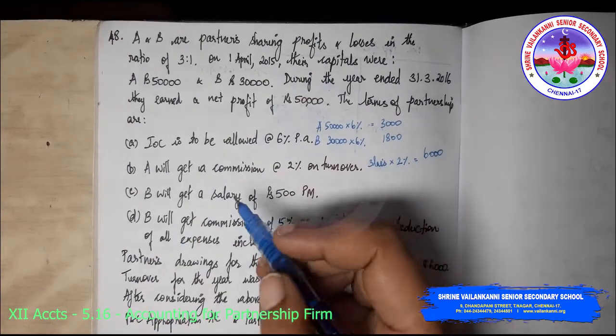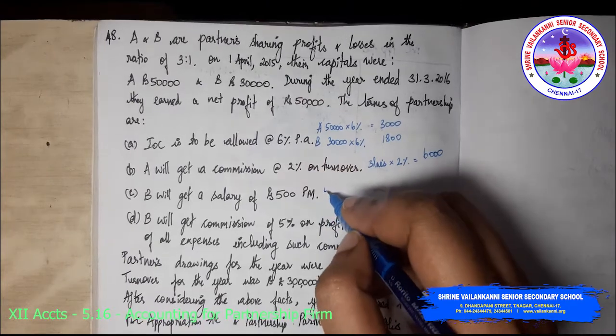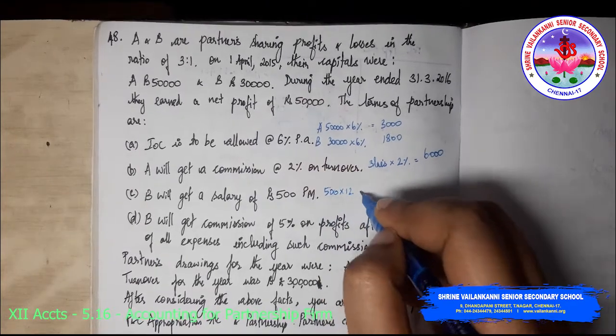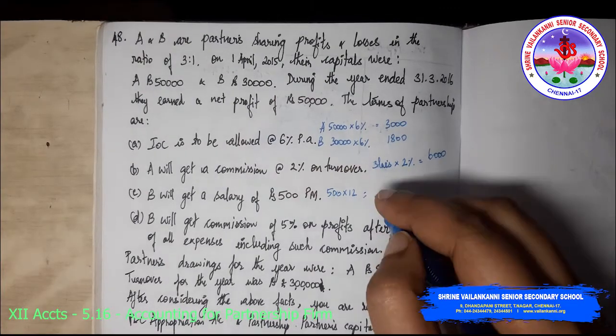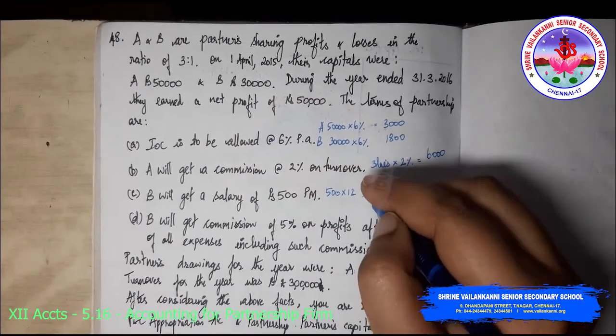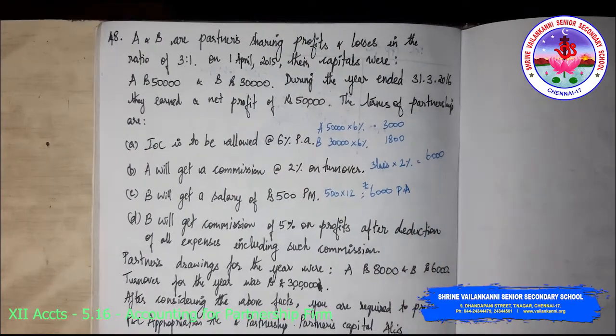B will get a salary of rupees 500 per month. So 500 into 12 will be the salary. So if I am doing 500 into 12, B's salary will be 6,000 per annum. Then